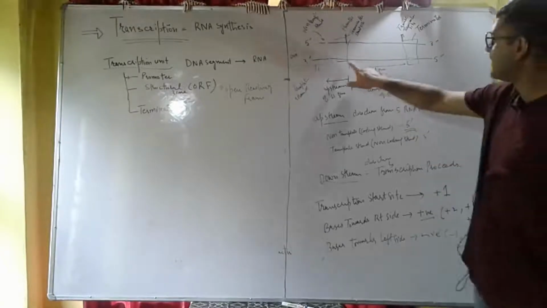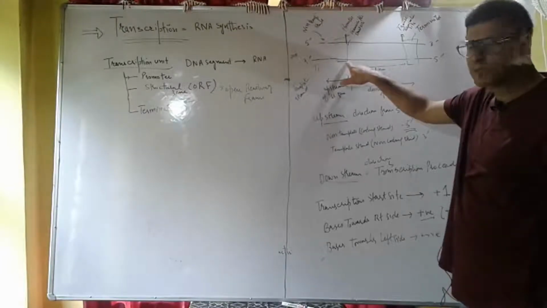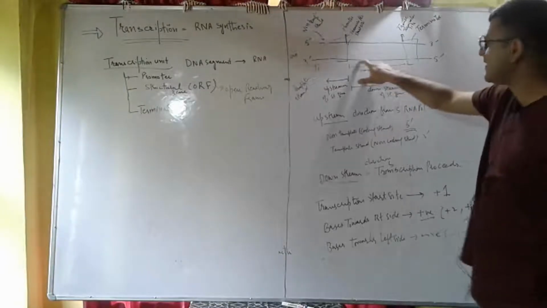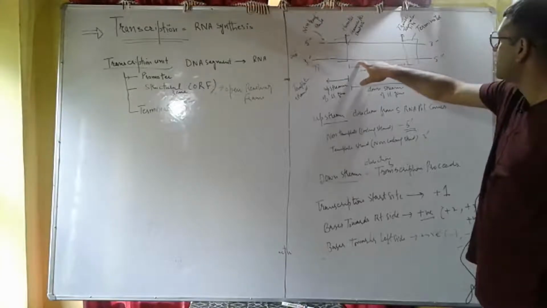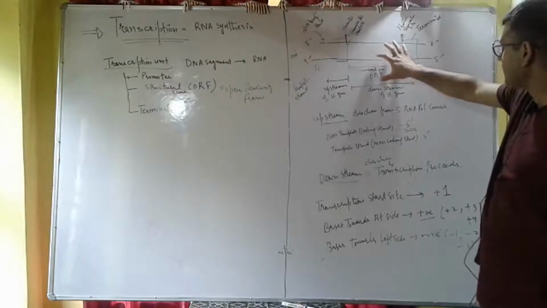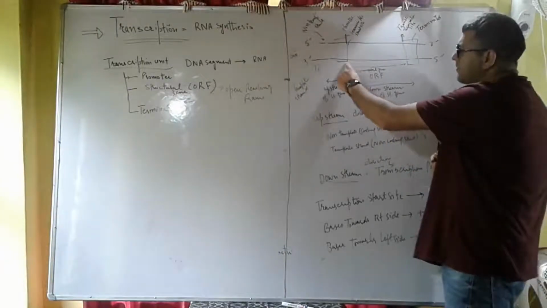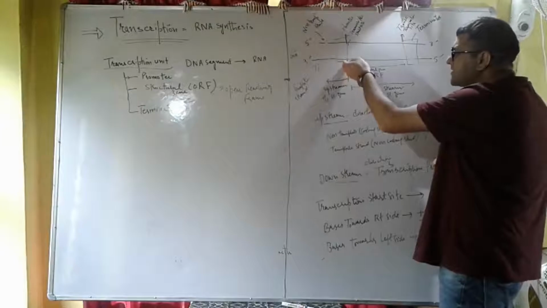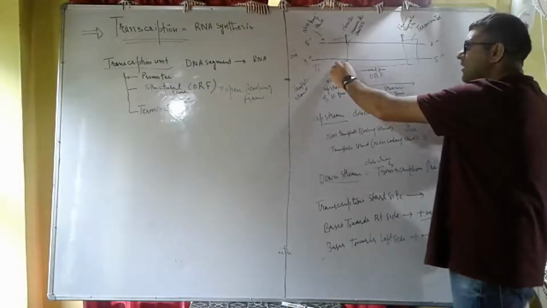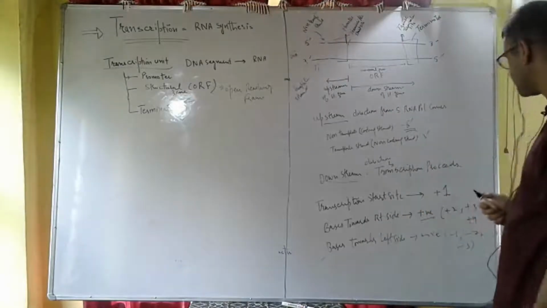So it means that the first base which is transcribed represents +1. The second base which is transcribed towards the right side is written as +2, and the third base which is transcribed, towards the right side of the transcription start site, is represented as +3. The base which remains untranscribed and is towards the left side is written as -1, then -2, -3.